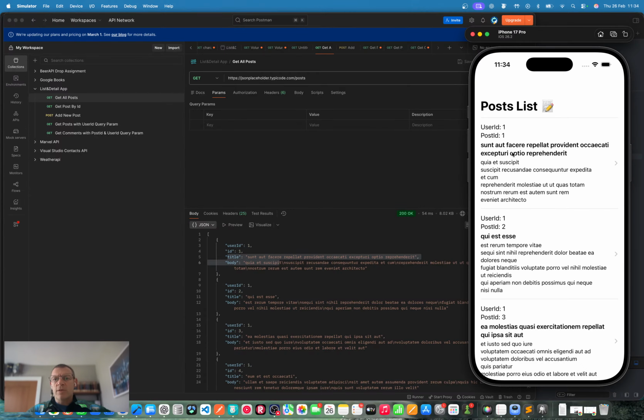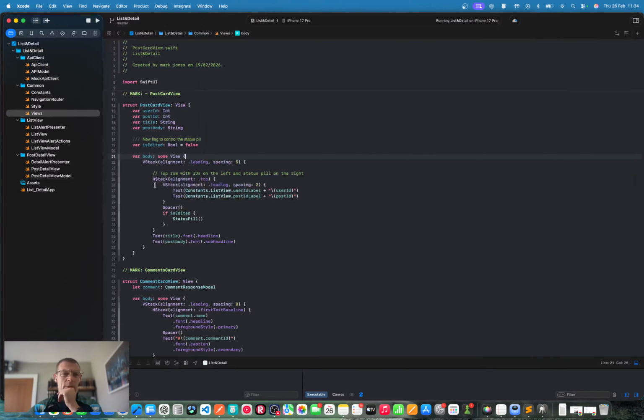Because it's just raw Latin placeholder text, it's not immediately apparent what these fields are, and that's a good thing for UI. At least we know that if the titles were obvious to us, we might ignore the fact that a response might send back something that's not quite as clearly a title and clearly a body of a post. So for that reason, let's put in some labeling here and just clean it up slightly. I'm just going to launch into that and keep it quite simple. We don't have to do anything too radical.